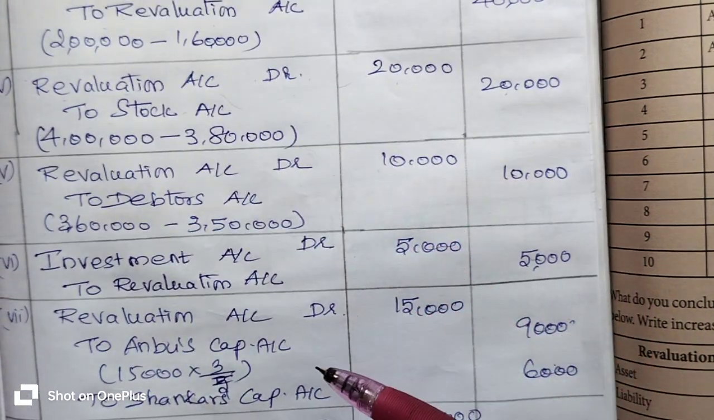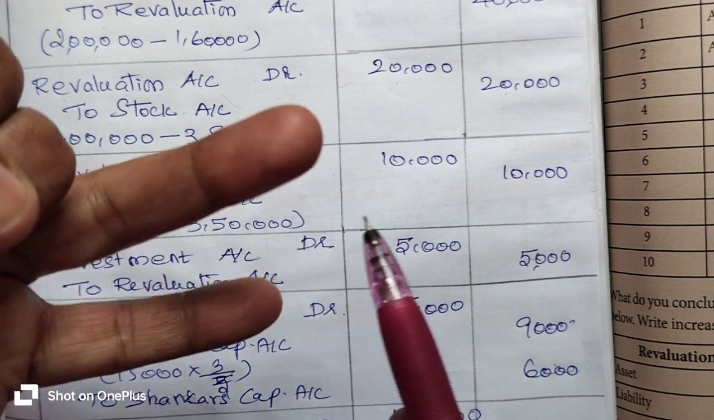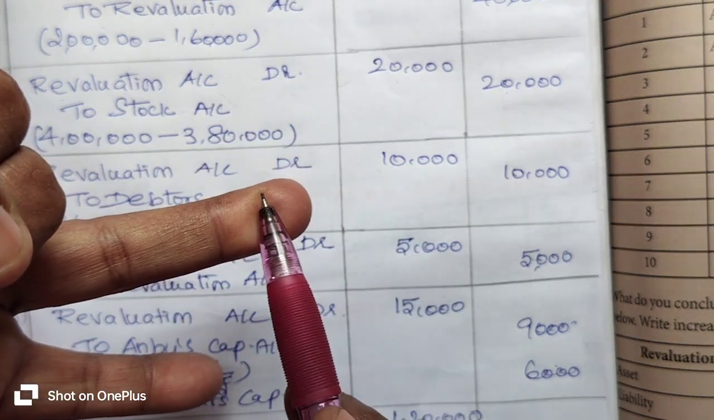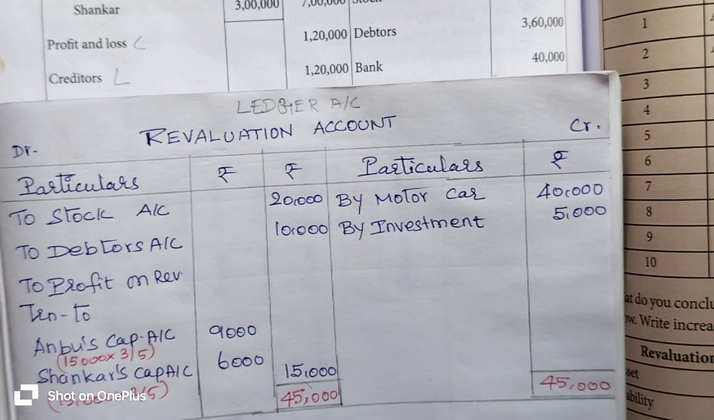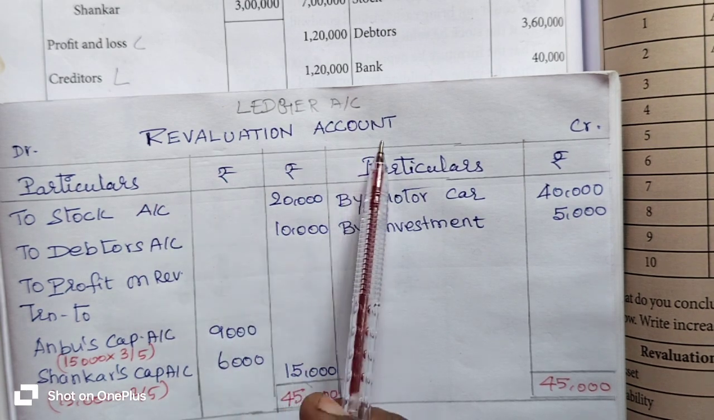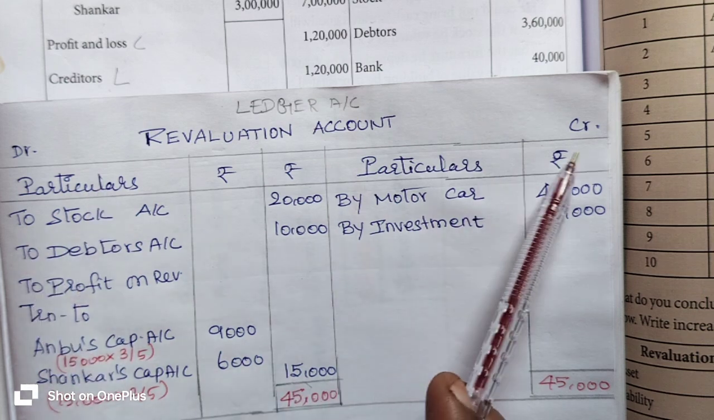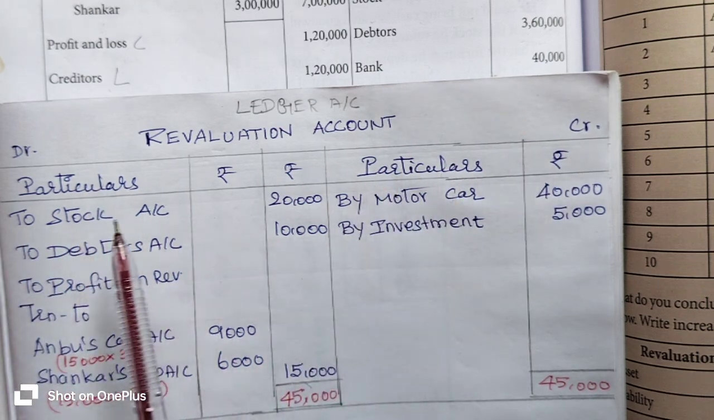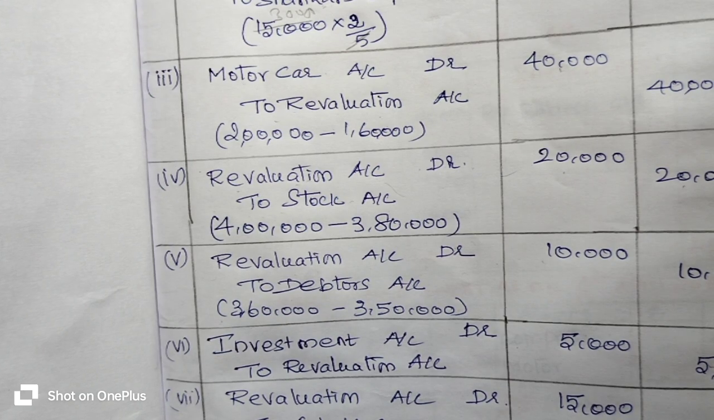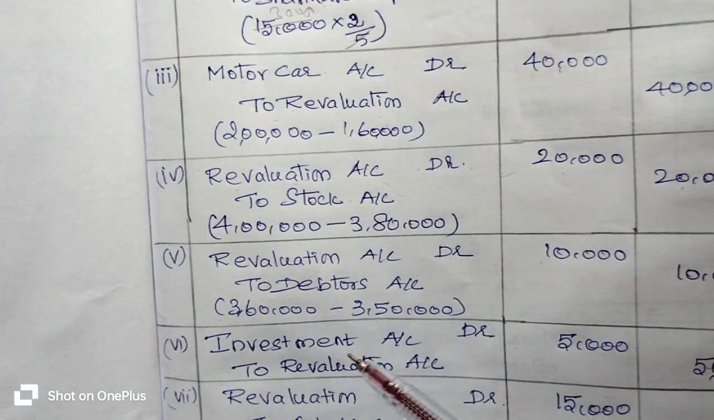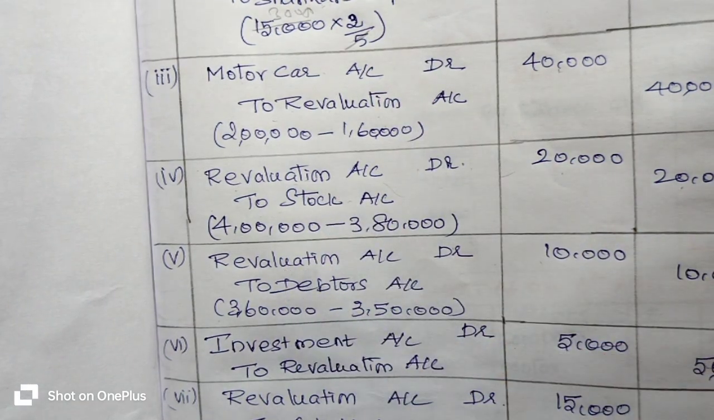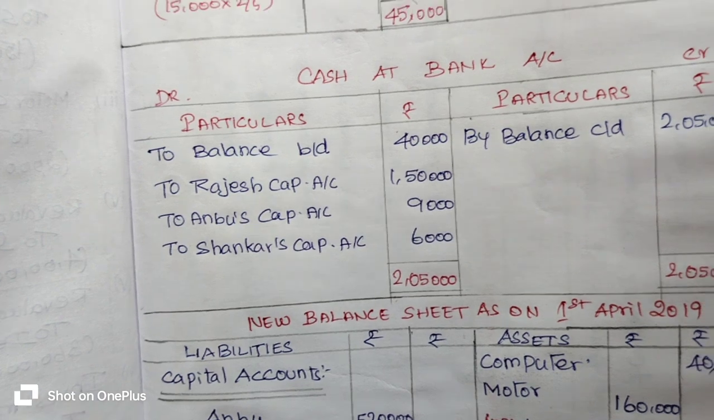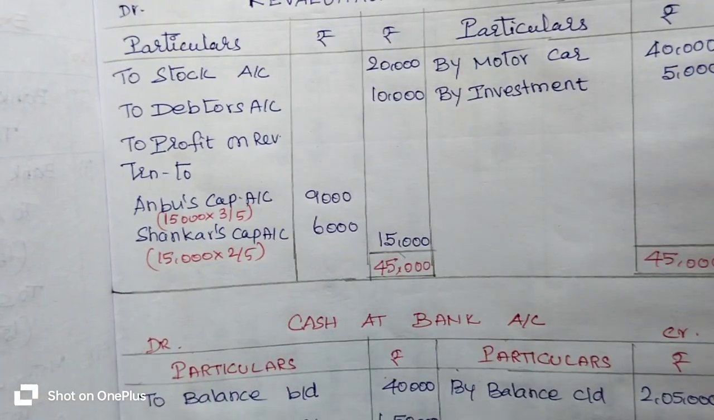From this journal entry, we are going to prepare the ledger accounts for the capital accounts and bank account. So this is the revaluation account format. There are two sides of the revaluation account, debit side and credit side, with particulars on both sides. Look at the journal entry. What are the accounts related to the revaluation account? We are going to enter them into the ledger account of revaluation account.